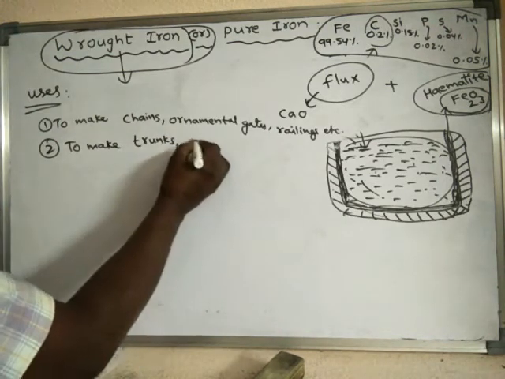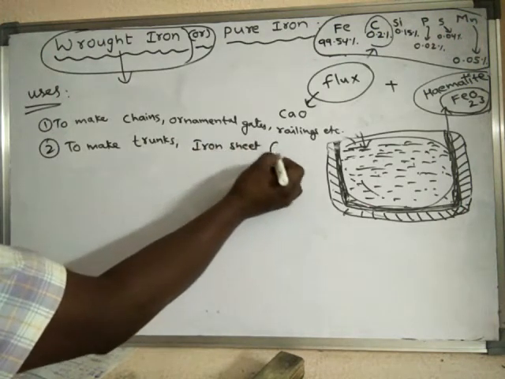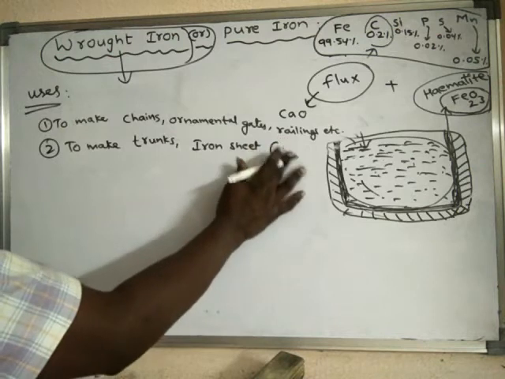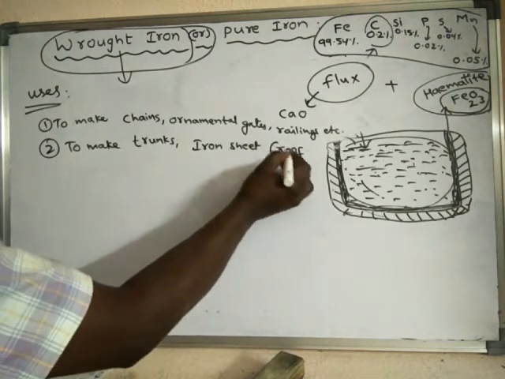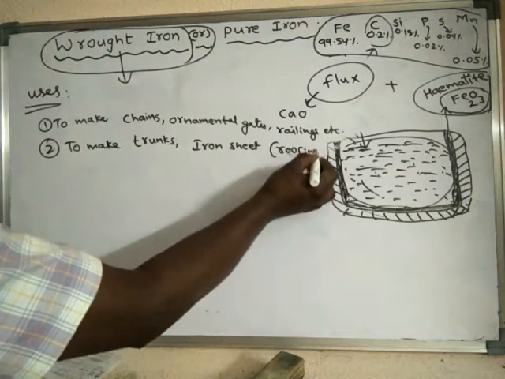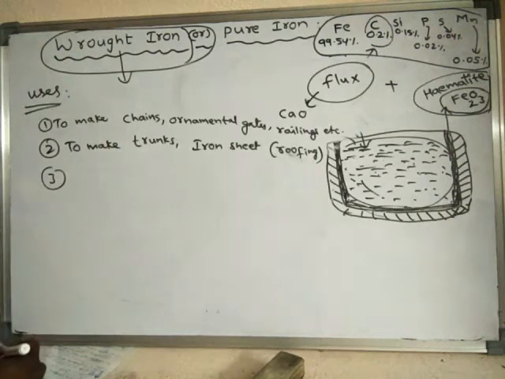Iron sheets are used for roofing purposes, for roofs. Next, it is used for making cores of the transformers and electrical motors.